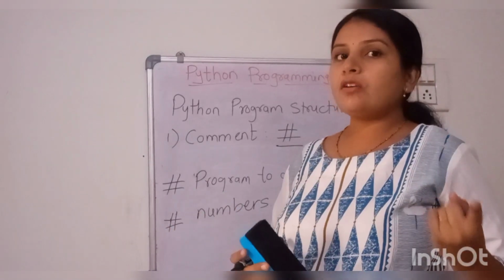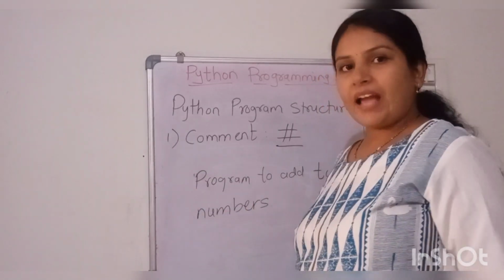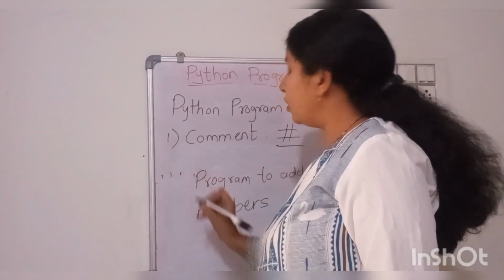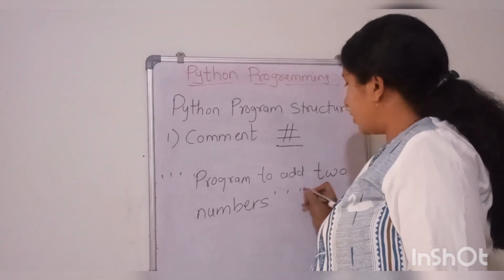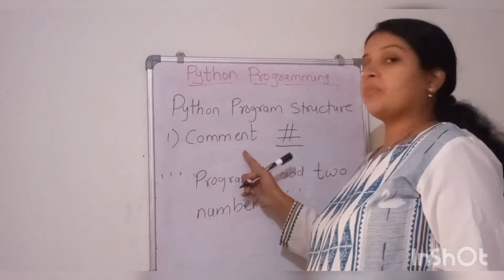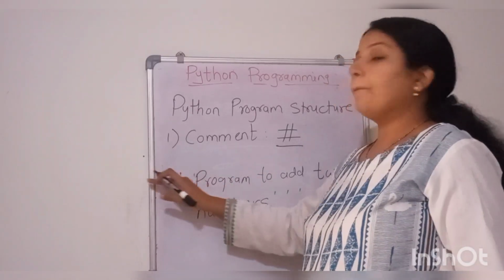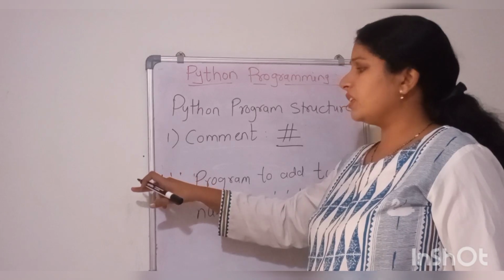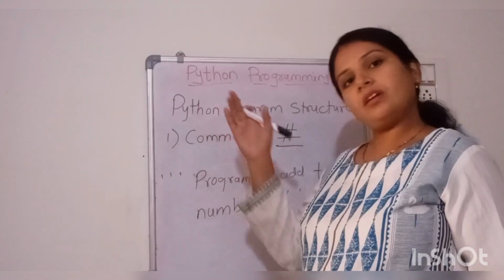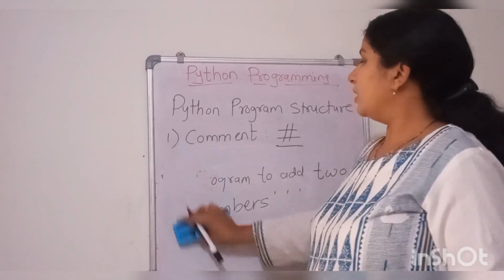But there is another option, multi-line comments. Here we can write as many lines as we want, and we enclose these lines with 3 single quotes, 3 inverted commas. So we are enclosing a complete paragraph, or however many sentences you want to include in the multi-line comment, within the 3 single quotes. And if that is hard for you, then the hash symbol is always there to begin with, right? So this is the multi-line comment.